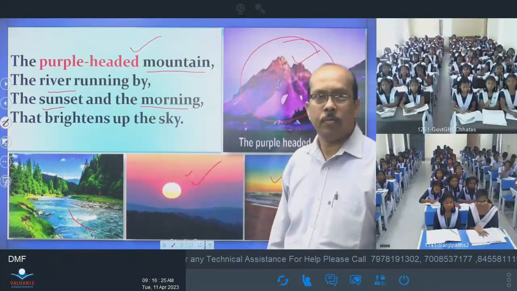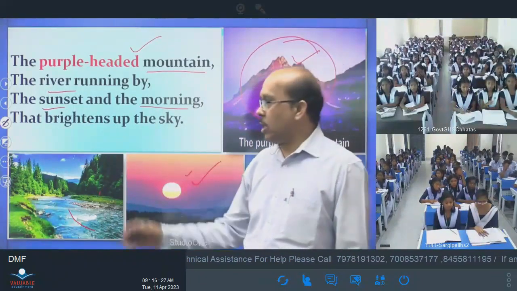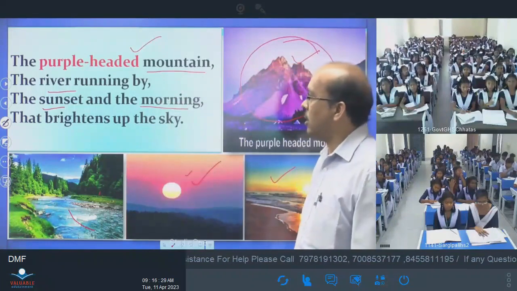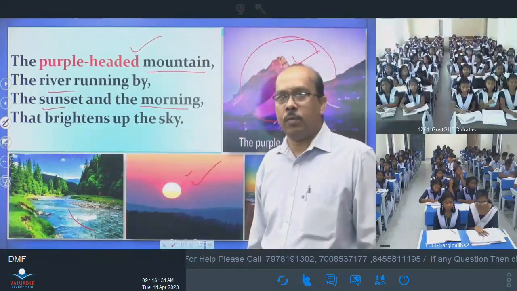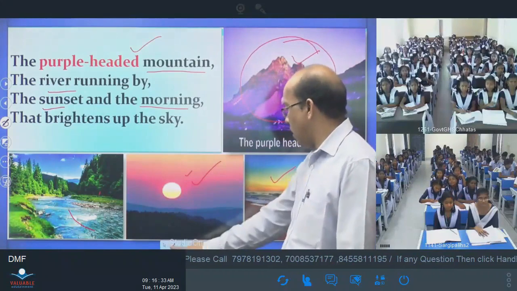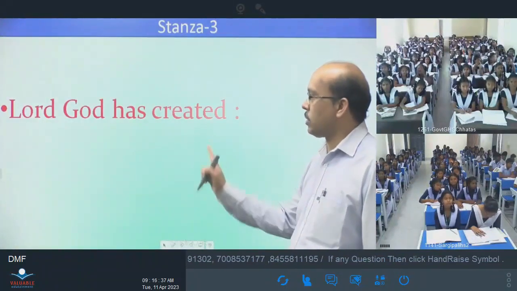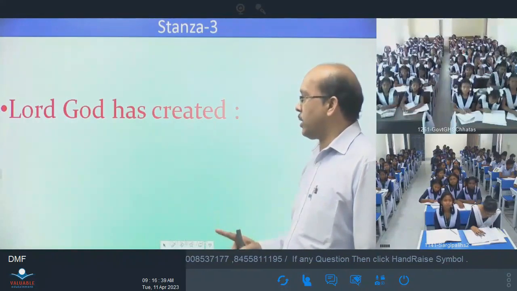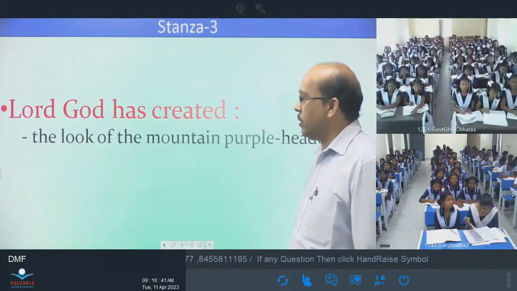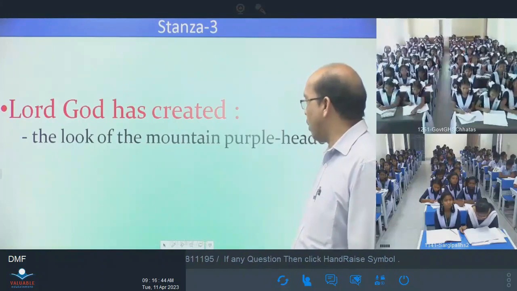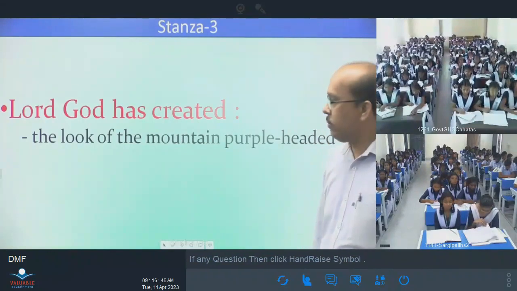Is that clear? So this is how stanza 3 is described by the poet C.F. Alexander. See the summary of stanza 3. What has the Lord God created? The look of the mountain, purple-headed. You can note it down.